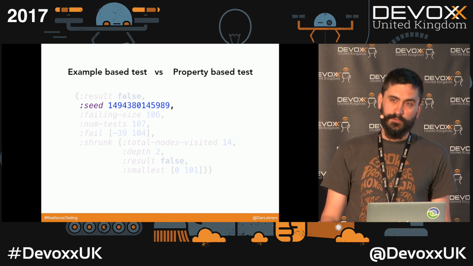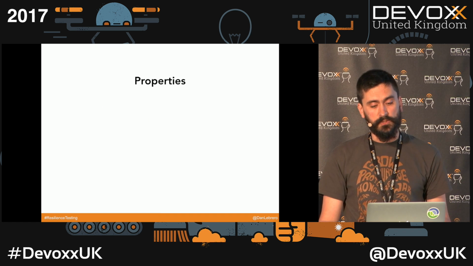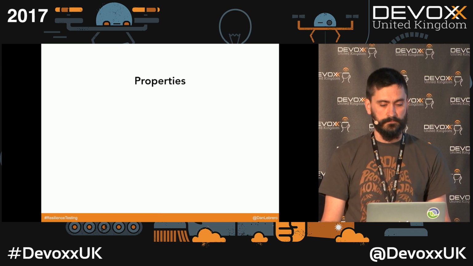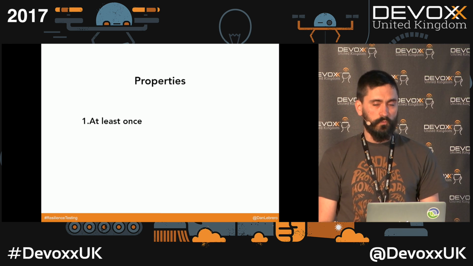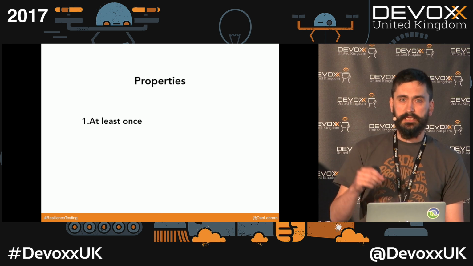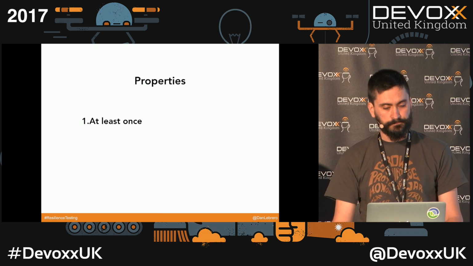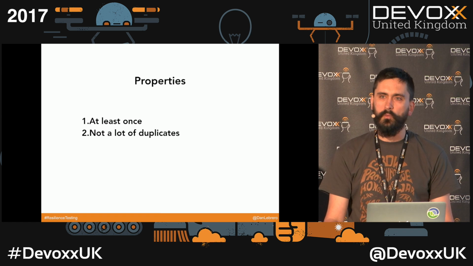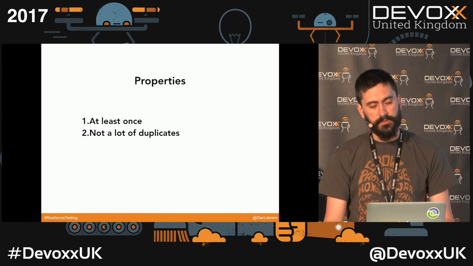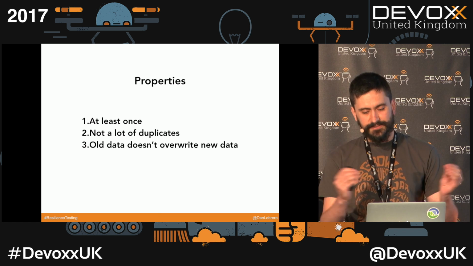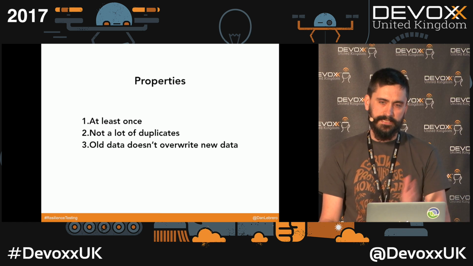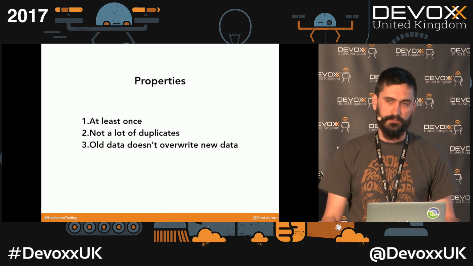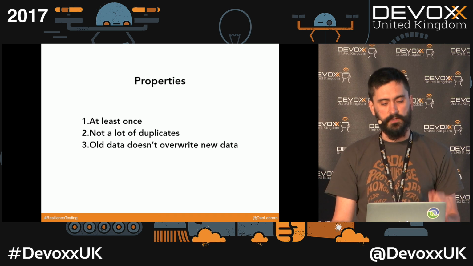So the first thing that we need to do is decide what the properties are. In our case, for resilience testing, for the system that we are talking about, which properties do we have? The first one is that we want to make sure that each message gets at least once to that third party. The second one: because it's at least once, it means that we allow some duplicates, but we don't want a lot of duplicates. And the third property is that Kafka is a topic, it's something that's in order, so we want to make sure that when we send data, there is no way that old data overwrites new data. So those are three properties that, no matter what happens, should be true for our system.